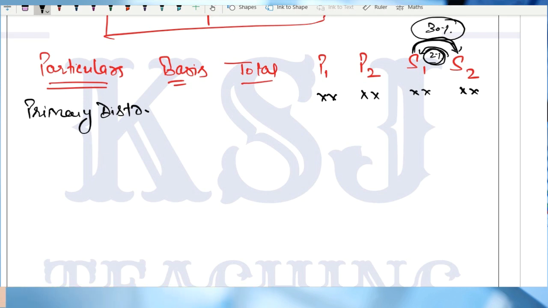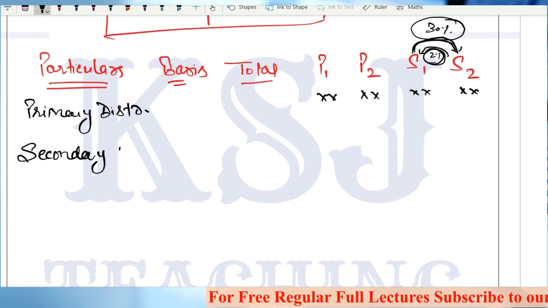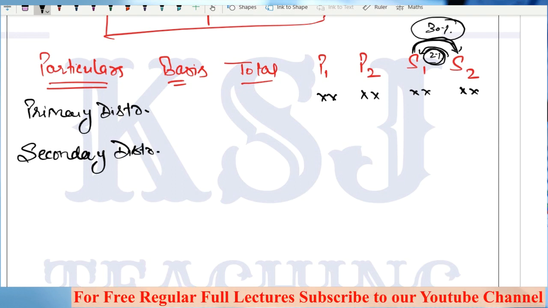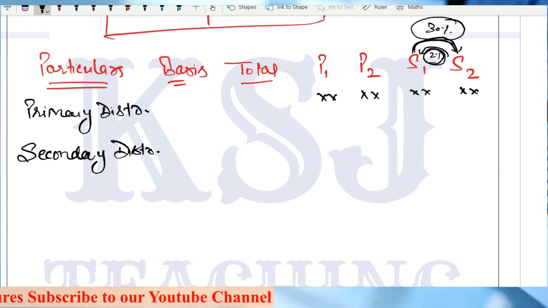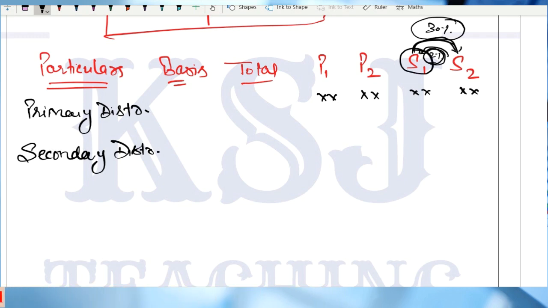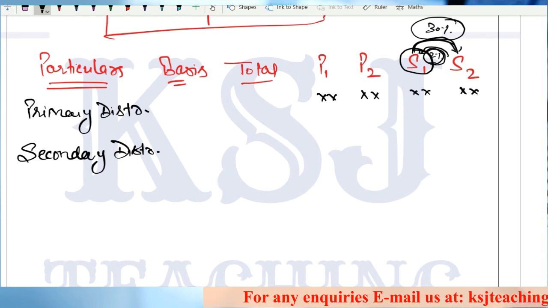Now, when you have to do the secondary distribution, the service department which is providing more services, that is this S1 department, this department's overheads will be distributed first. This department will be given the priority.